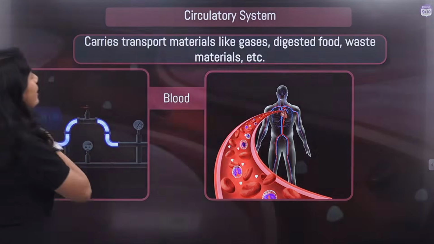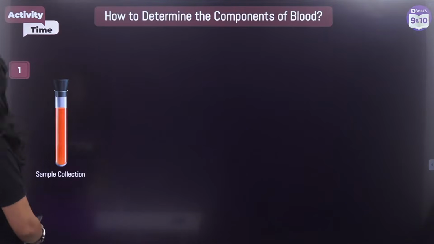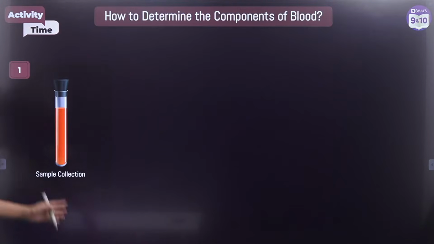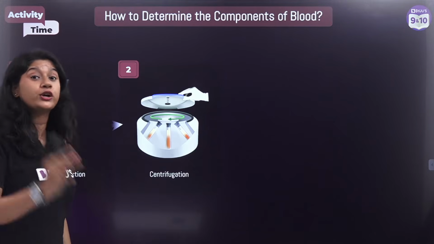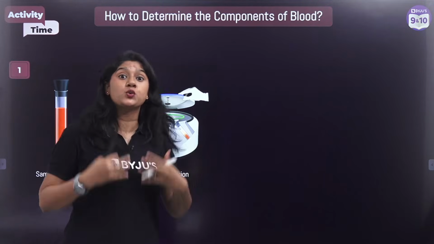Let's take a look at the various different components. We're starting with the first component, and that is the blood. What we have over here is a blood sample in a test tube. Now, what we'll be doing is using a process of centrifugation. In the process of centrifugation, what happens?